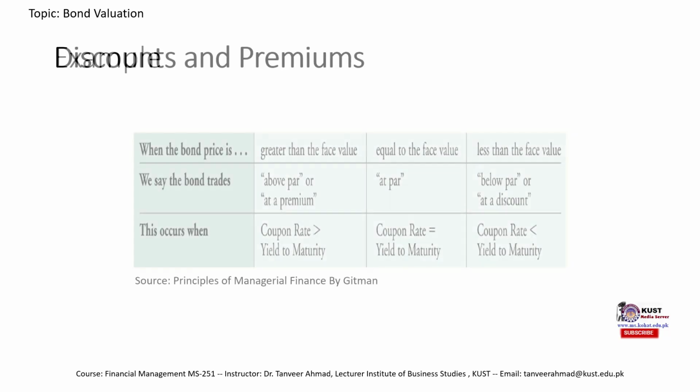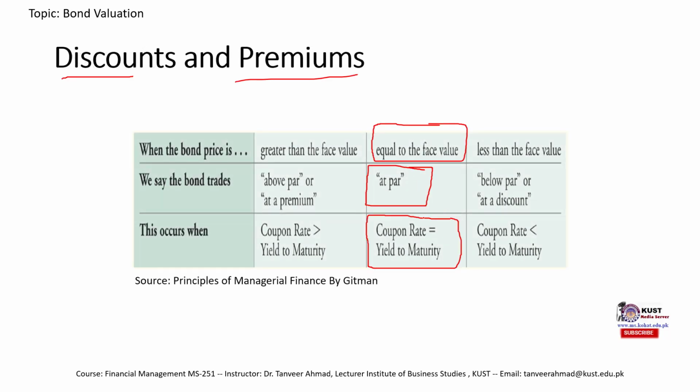And this is what we saw in this slide. The coupon rate was 8%, yield to maturity was 8%. We saw that it would sell at par value. And if you go back to the slides or video of the valuation of coupon bond, and you find the answer that we calculated in that example, you would know that we calculated the intrinsic value of 1,000, which is equal to the face value.